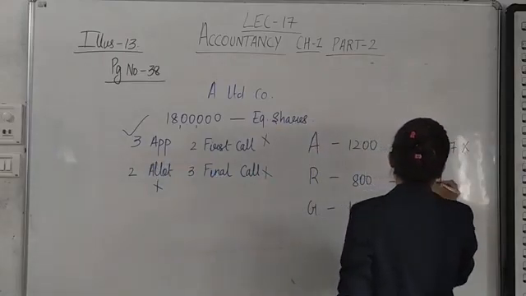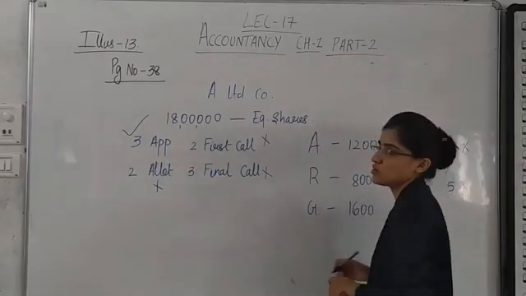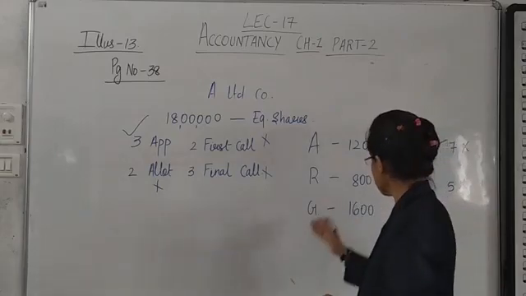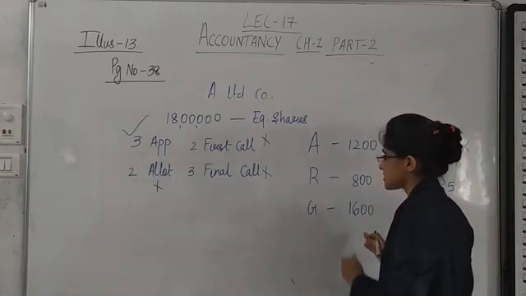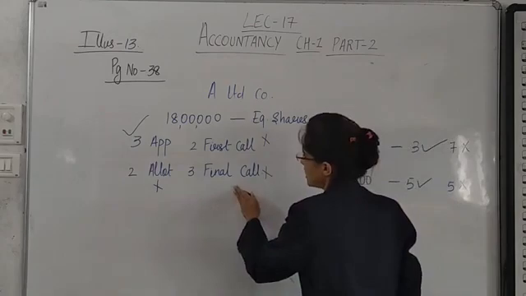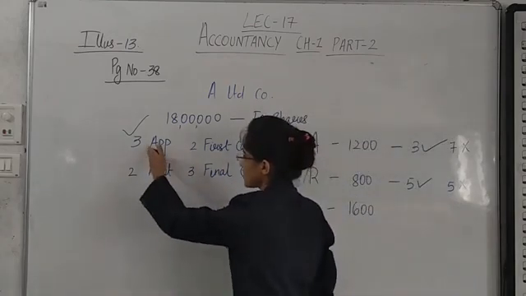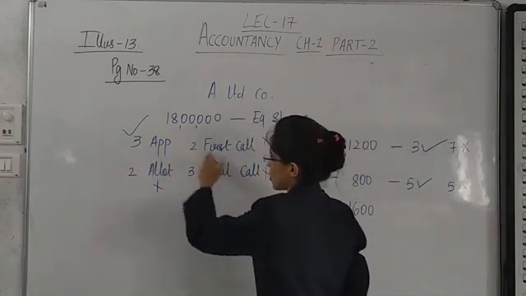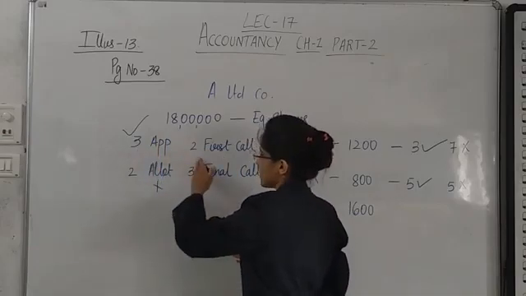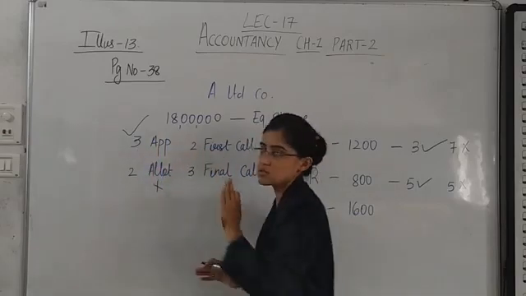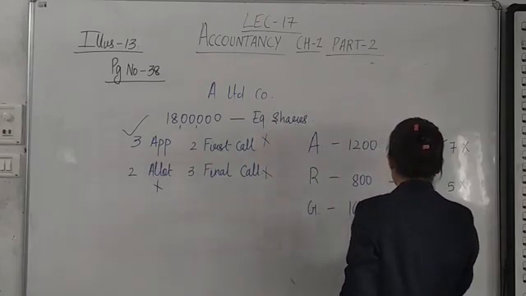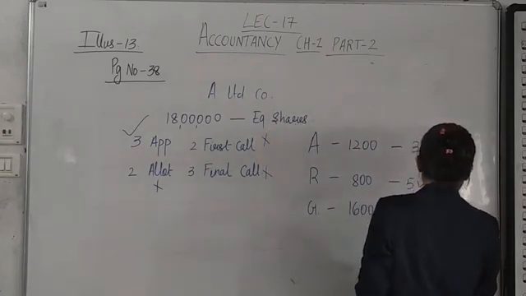Then Gami, she is having 1600 shares and she has not paid final call. That means she has paid application, allotment and first call: 3 plus 2 plus 2, 5 plus 2, 7. She has paid 7 rupees and 3 rupees not paid.